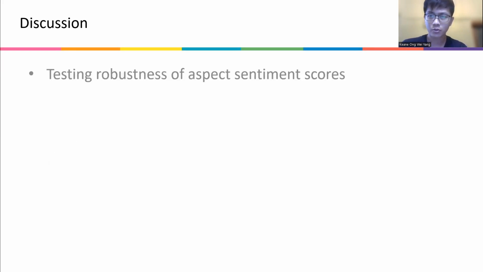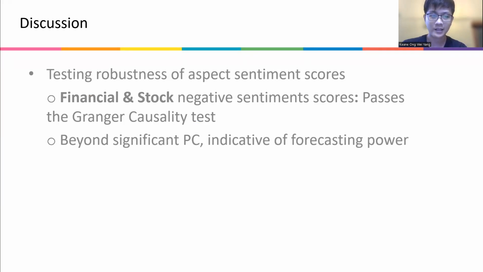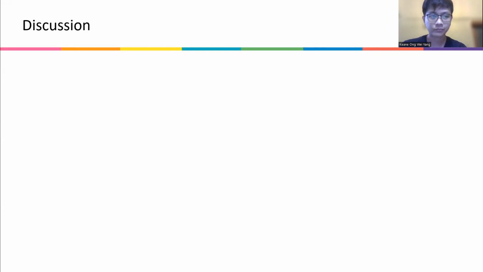The next one is our ability to test the robustness of aspect sentiment scores using Granger causality. Essentially, the aspects financial and stock pass the Granger causality test. Beyond the significant Pearson correlation we talked about earlier, this is also indicative of forecasting power: lagged sentiment scores corresponding to these aspects are useful for forecasting stock prices.